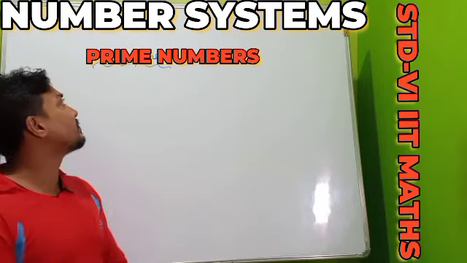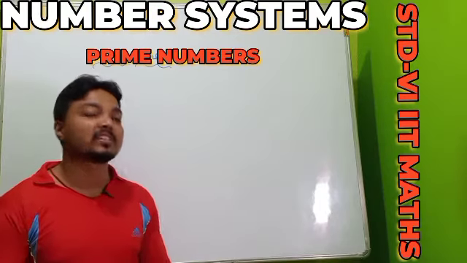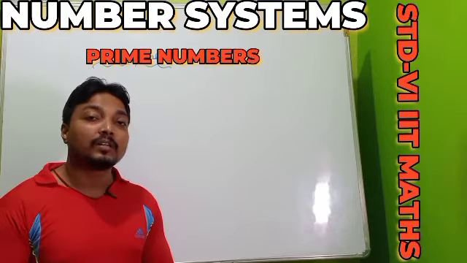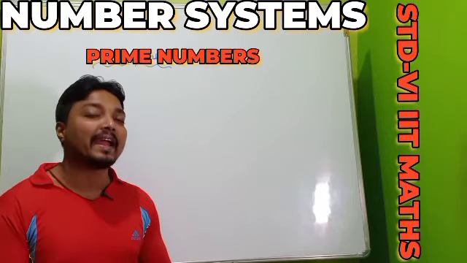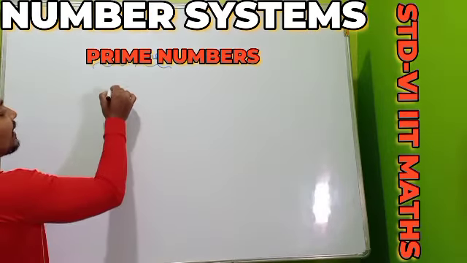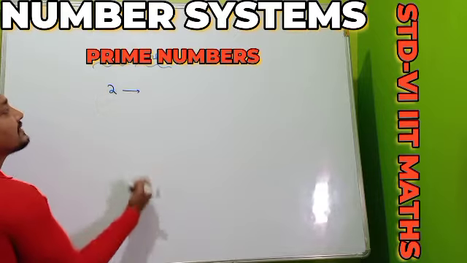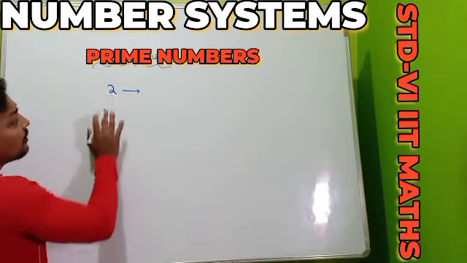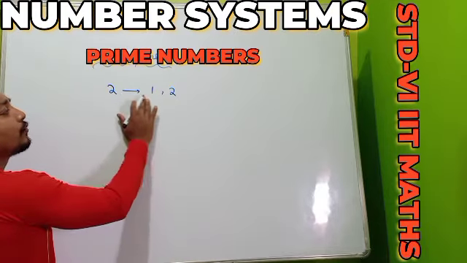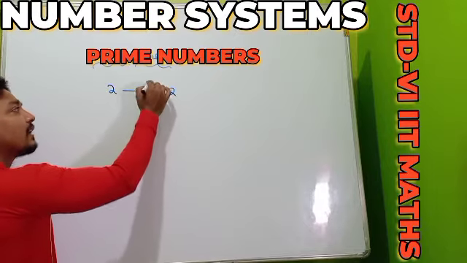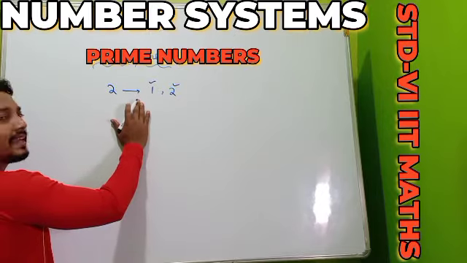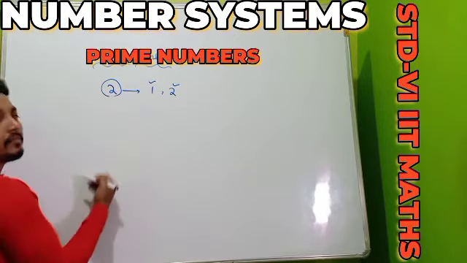And next we will do the definition of the prime numbers, and remember the definition of the prime number which is very easy. Remember, the numbers which have two factors. One is 1, another one is the number itself. Here I am showing you one example. Here it is 2. The factors of 2 means 1 can divide 2 and 2 can divide 2. If a number has two factors, 1 as one factor and the number itself as another factor, then we can say that the number is a prime number.